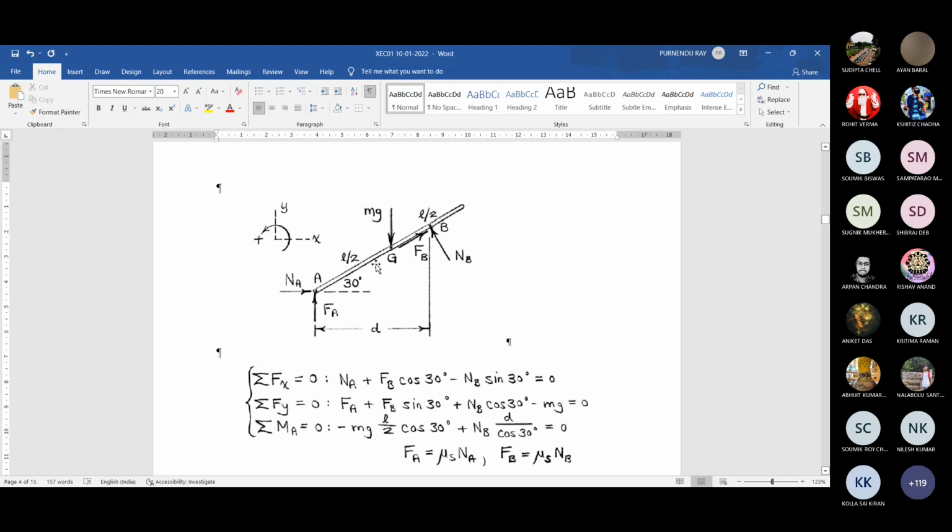Sir, can you explain that NB into D by cos 30? Force into distance, the perpendicular distance about A. What about the perpendicular distance of NB?